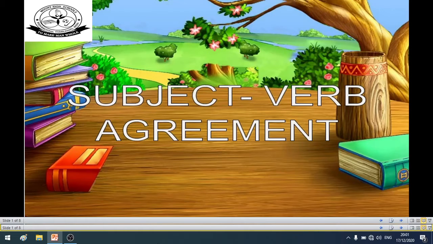If a verb does not agree with the subject, then the sentence can be grammatically incorrect. Okay. So, ஒரு சென்டென்ஸில் சப்ஜெக்டும் வேர்பும் மேட்சாக இருக்கணும். Both must agree with one another in number, I mean singular or plural. If a subject is singular, its verb must also be singular. If a subject is plural, its verb must also be plural. That is the subject verb agreement.